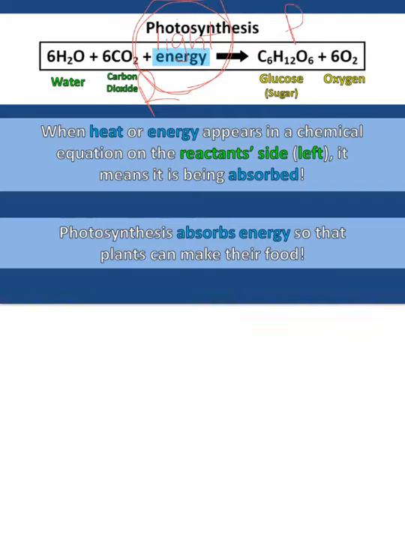It's going in. So think of a sponge. Sponges absorb water. Okay, so in photosynthesis, the leaves are absorbing the sunlight. So what does it mean when energy is on the reactant side, which is what question 9 is asking you? It means that the energy is being absorbed. The leaf is absorbing the sunlight, the solar energy. Photosynthesis absorbs energy so plants can make their food.